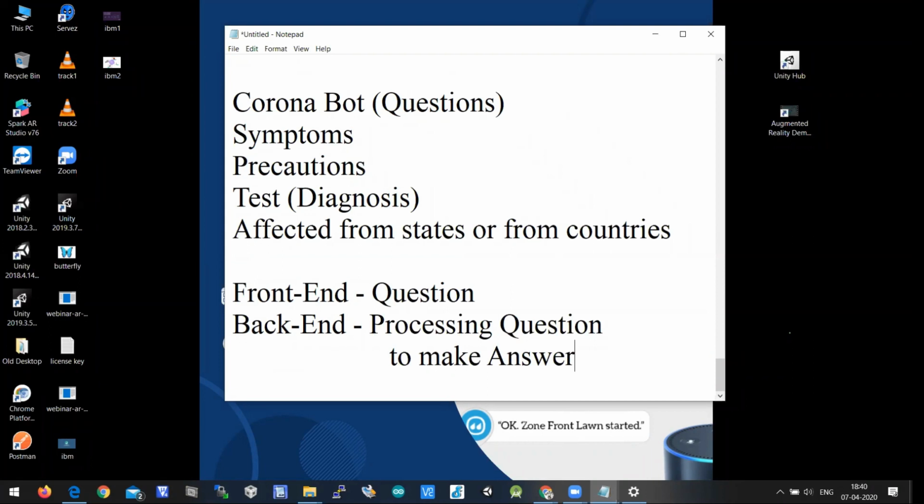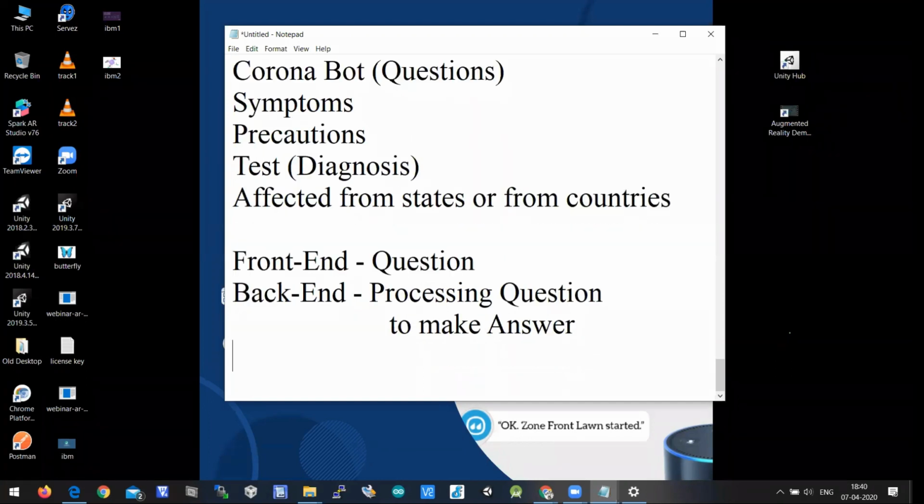Exchanging of voice messages is nothing but one will ask a question, and based on that question you process it in your mind, right? You'll be processing a question in your mind and you'll be answering it promptly. So the same thing will happen here. There is a front end which takes the question, and there is a back end which processes the question.